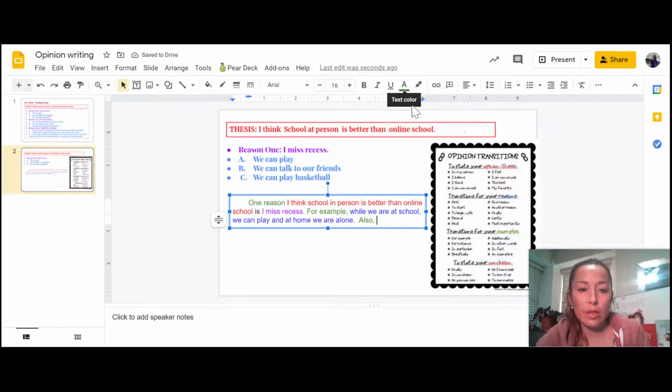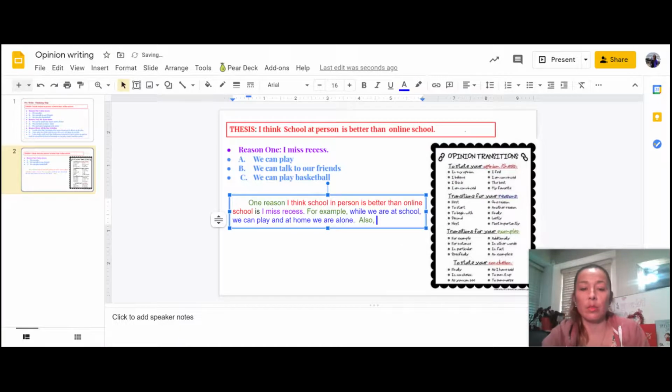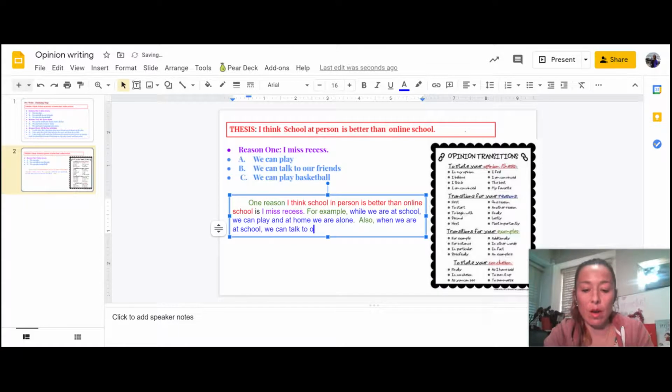Let's see. So her second bullet, letter B, is we can talk to our friends. So I'm going to use that and maybe add a few words to it. So for example, while we're at school, we can play, and at home we're alone. Also, when we are at school, we can talk to our friends, and we can talk to them on the internet. So I'm going to add, we can talk to our friends in person.